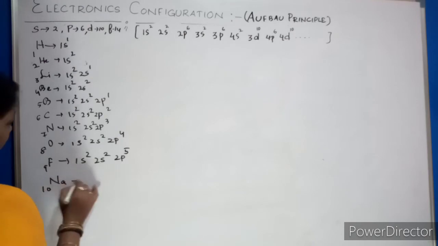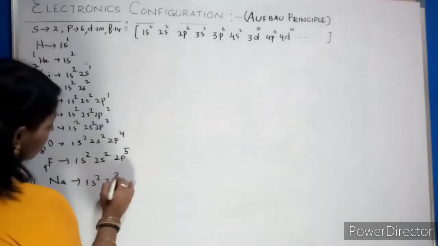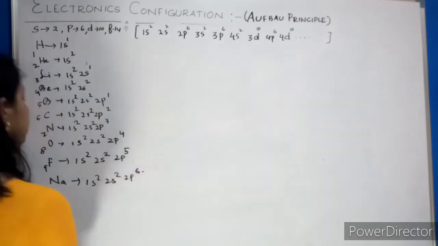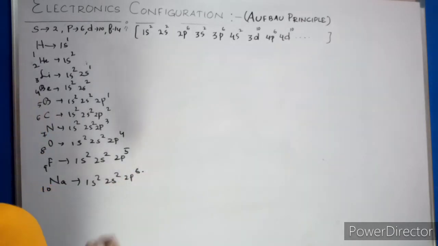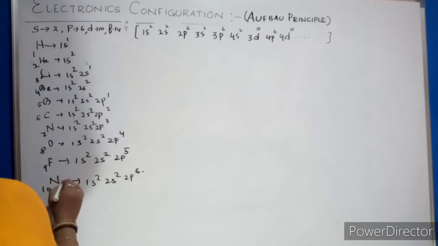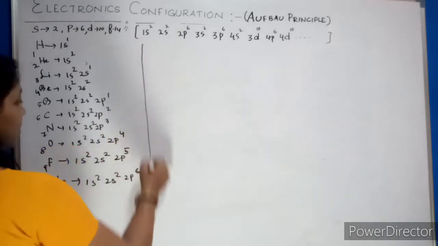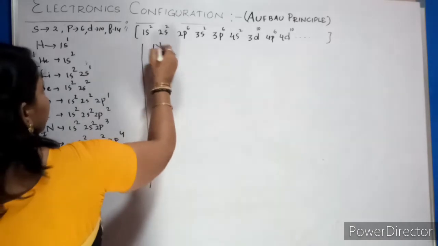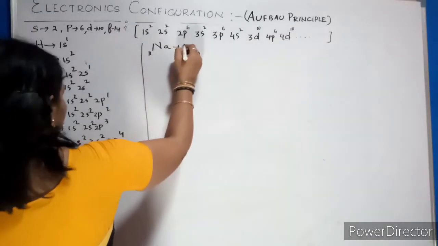After fluorine, what will you write? 1s2, 2s2, 2p6. This is neon. Sorry, after fluorine it is neon, not sodium. Next is your sodium. That is 11. So what will you write?